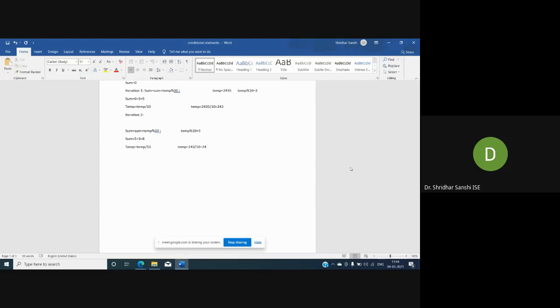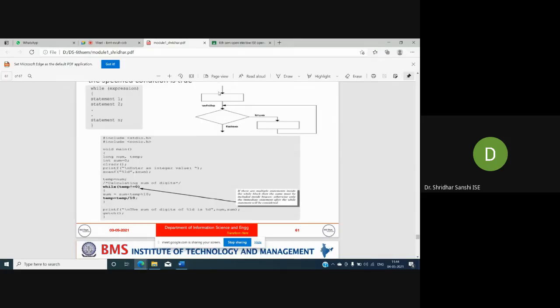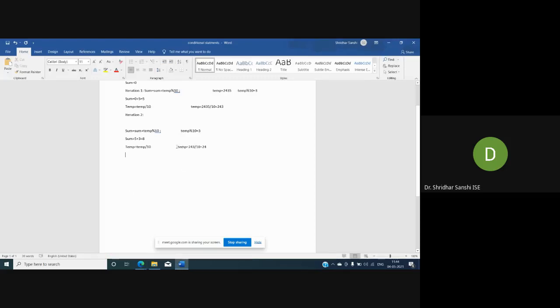So again, I will go for checking the condition. Again, the condition becomes true since 24 is not equal to 0. Again, I will execute this set of instructions, and again I will update the temp value. So what will be my new temp value? 24 divided by 10.